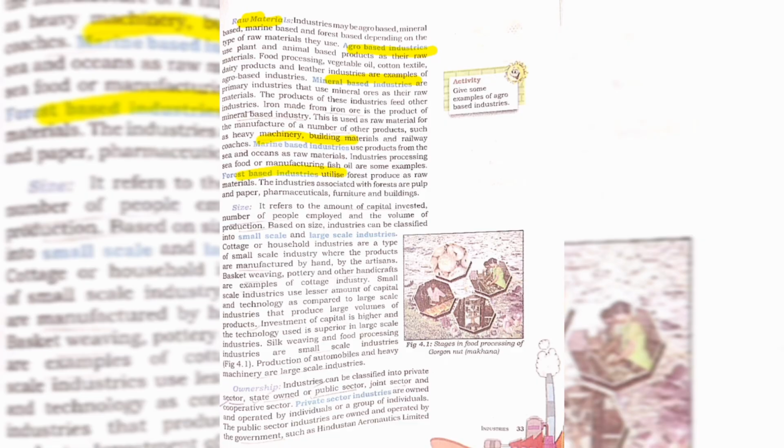Agro waste is equal to agriculture goods, and the mineral waste industry includes iron ore, which is a product of mineral waste. The third one is the marine waste industry, which is related to fish. And the fourth one is the forest waste industry, which includes paper, pharmaceutical, furniture, building, etc.